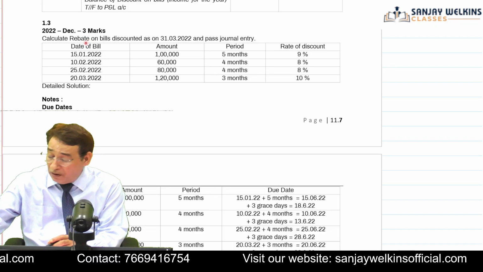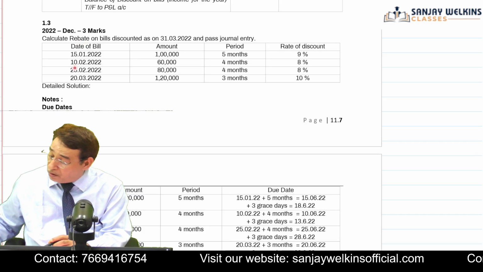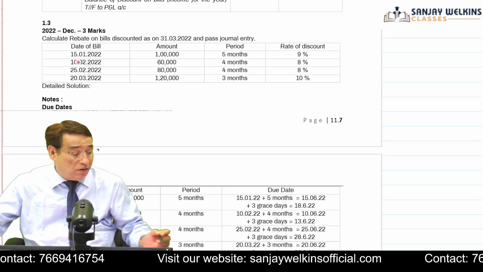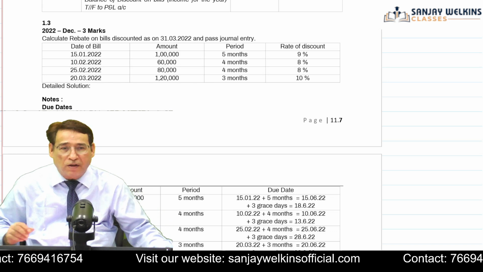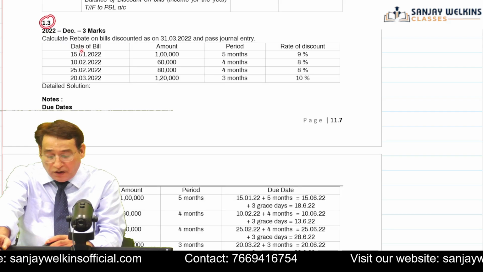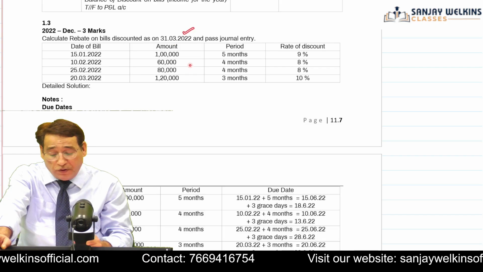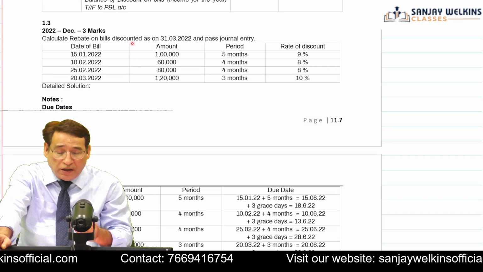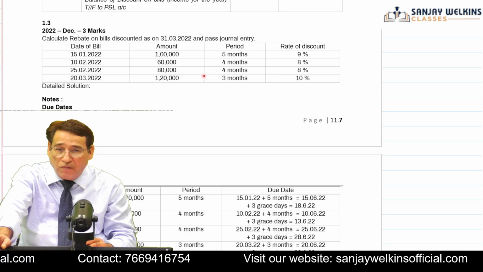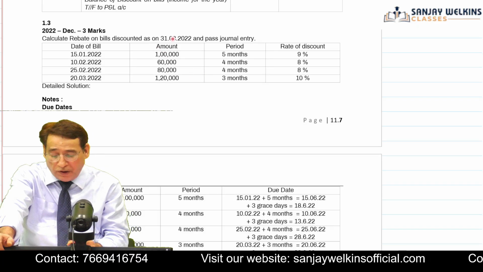attempt, correct? Let me also search for the question sheet. This is 1.3. Just allow me 2 seconds. So now we shall pick up 1.3, and in this particular question it is given, calculate the rebate on bills discount account. We are supposed to compute the rebate on bills discount account. It means we are supposed to compute it at the end of the year, that is, closing rebate on bills discount account. Is it clear to you?